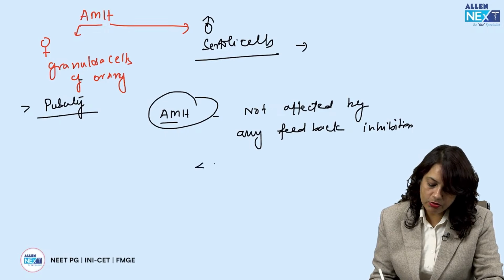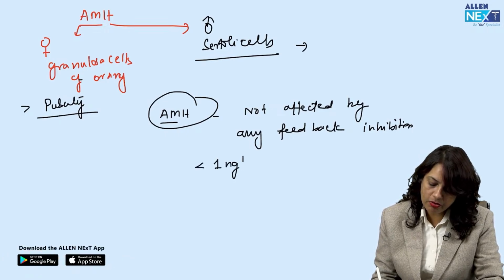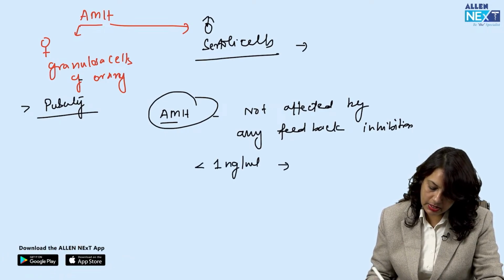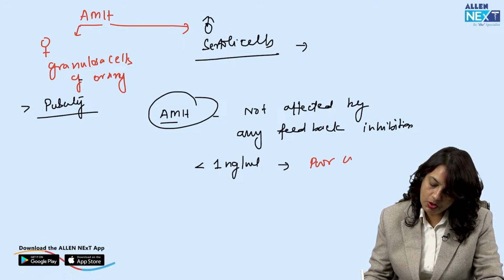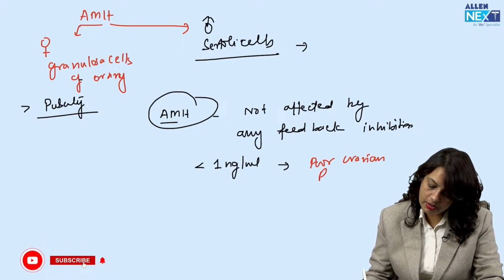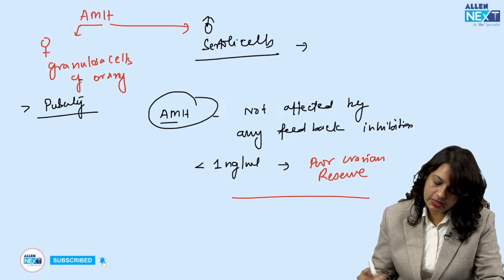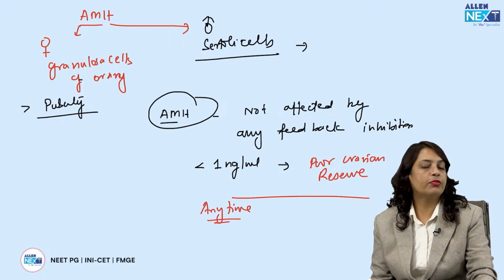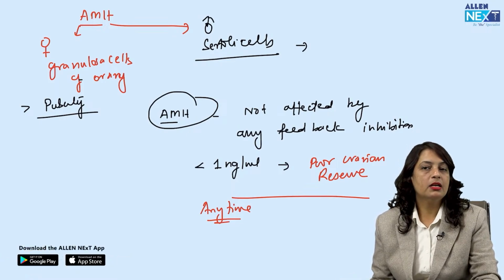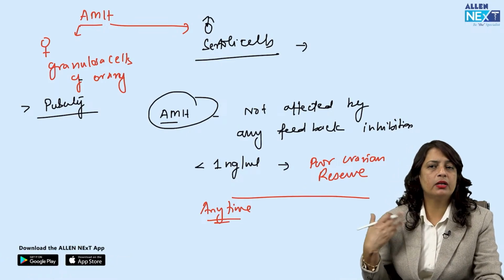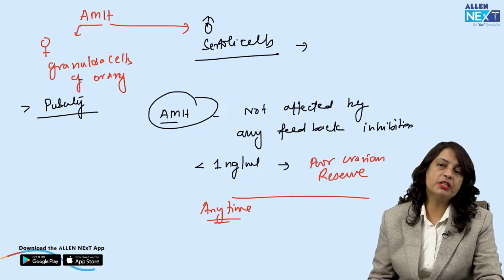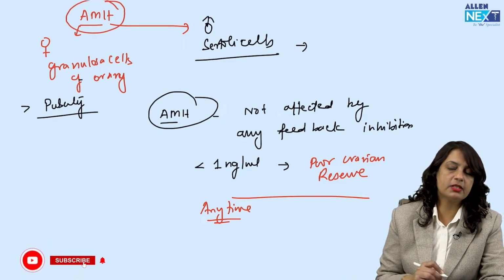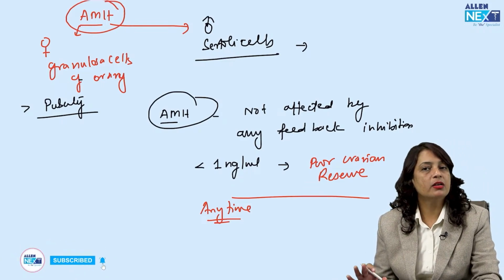If its value is less than 1 nanogram per ml, this is consistent with poor ovarian reserve. It can be done any time of the menstrual cycle. For FSH we do the day 3 value, but AMH can be done anytime. So this is the best marker for ovarian reserve.